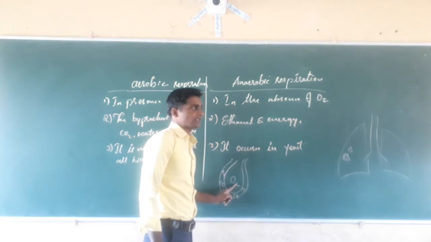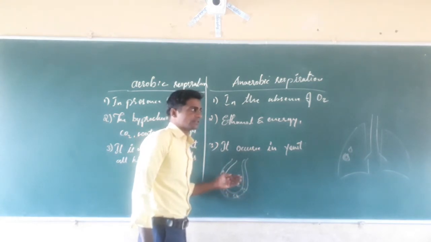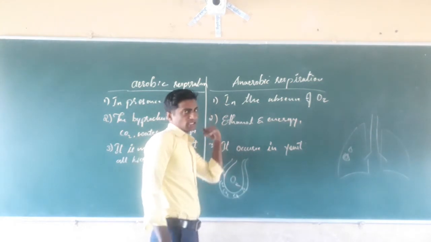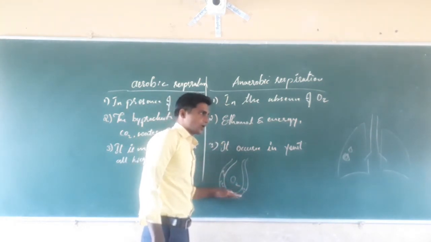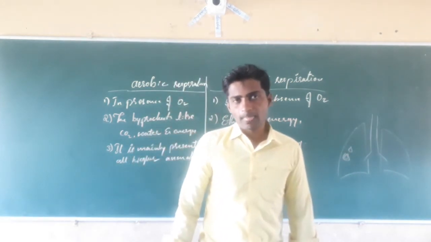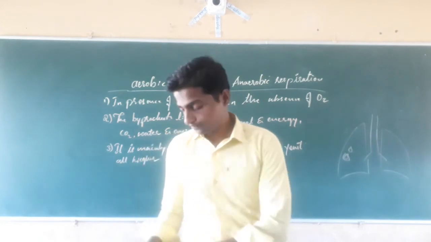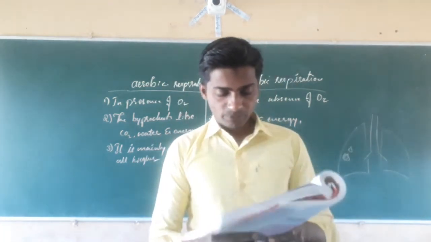The carbon dioxide that is separated out is moved out through the nostrils, and the oxygen rich blood goes again to the body by the pumping of the heart. Yes. Next, dear students,